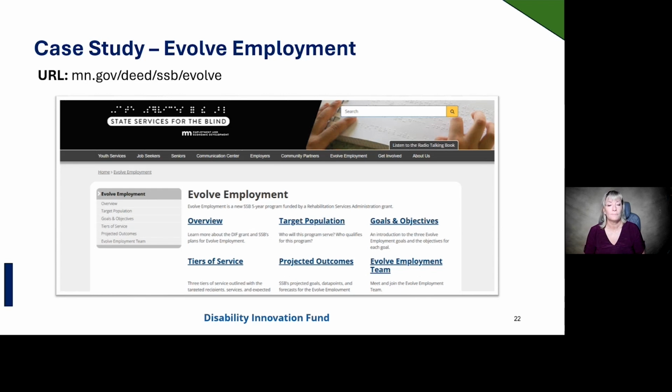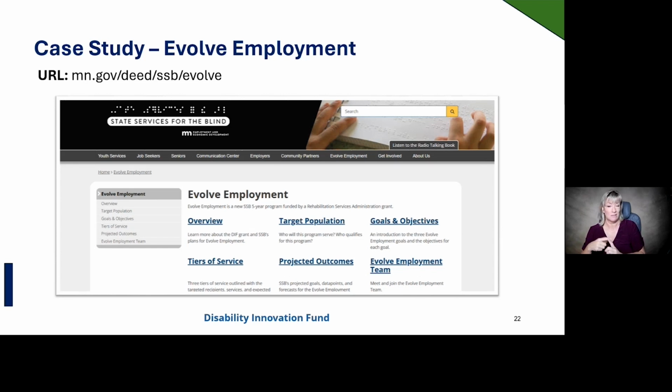Question 5. Eventually, what will be the main call to action or behavior you want users to make on your website? Based on our goals, our main call to action for the website will be to engage users in connecting with and utilizing the services, tools, and resources offered through the grant. For job seekers who are blind, low vision, or deafblind, this may mean connecting with a career navigator, receiving assistance to keep a job from our retention specialist, and more.